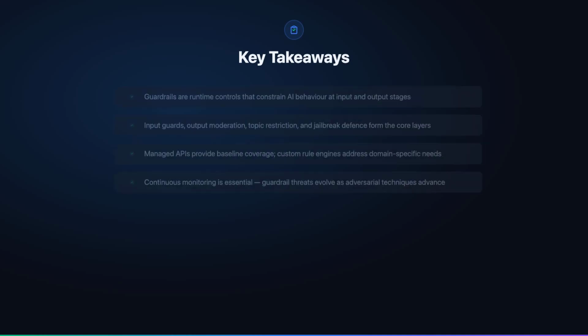Let us bring together the essential points from our exploration of AI safety guardrails.